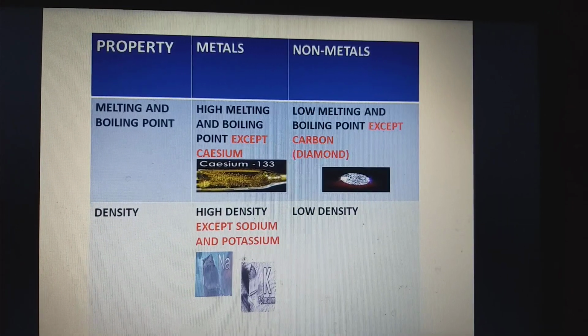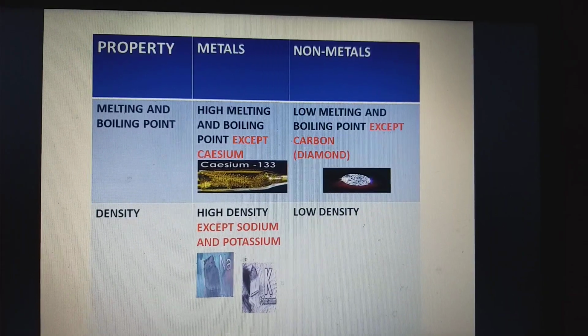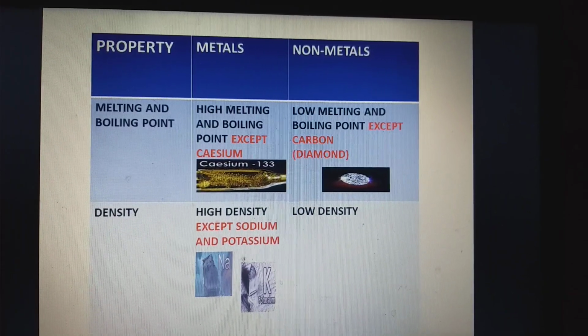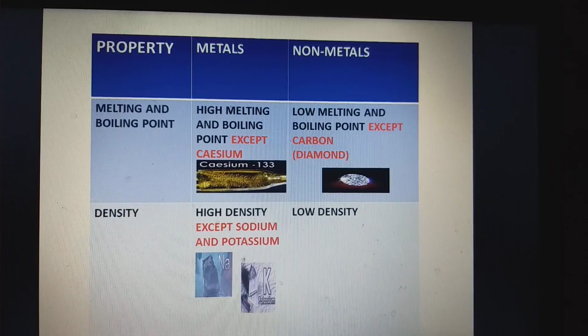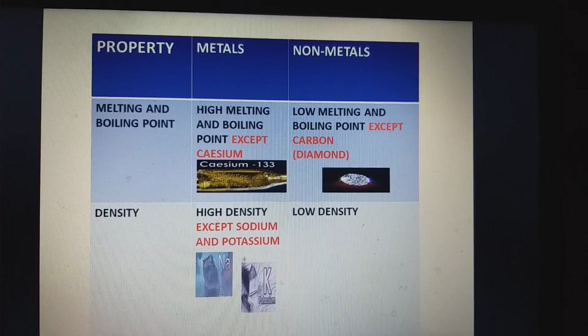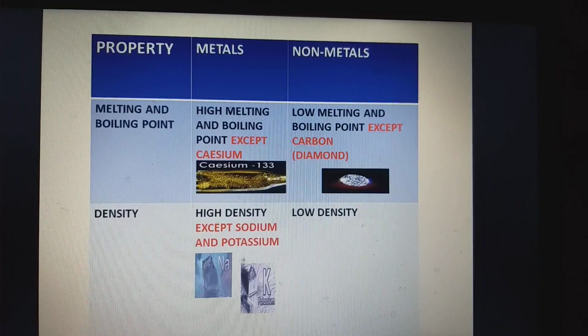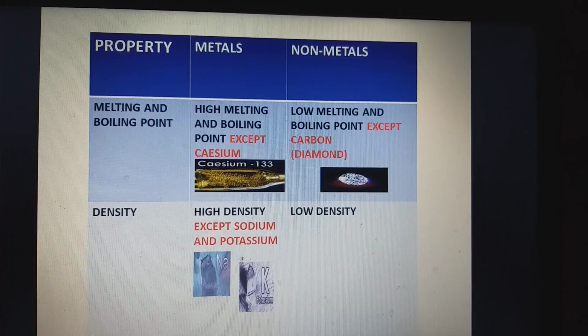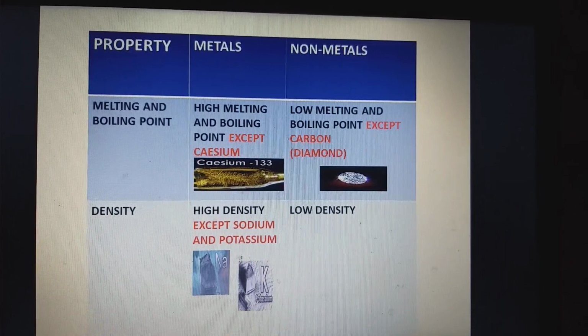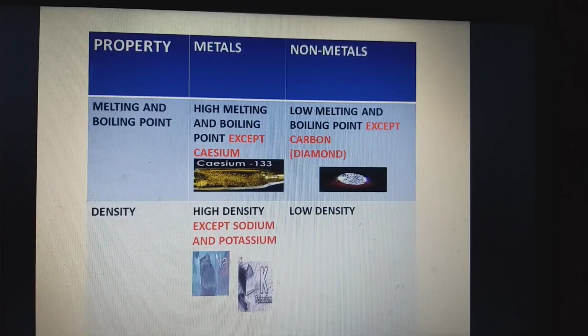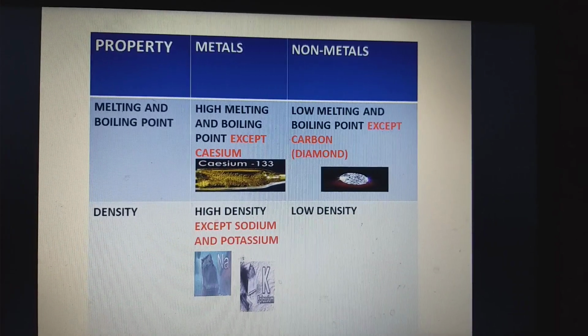I pass on to the next property, that is density. By the term density, we mean here the weight. Metals have high density except sodium and potassium. You should note here, students, that sodium and potassium have low density. On the other hand, non-metals are characterized by having low density.